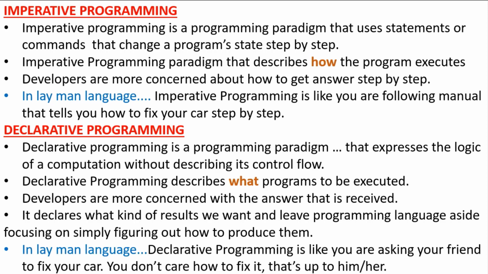Now let's understand in layman language. Declarative programming is like you are asking your friend to fix your car. Your car got damaged and you are asking your friend to fix your car. You do not care how to fix it. That's up to him or her. Means you have given responsibility to your friend, and you are not worrying about how he is solving that particular problem. This is approach of declarative programming paradigm.